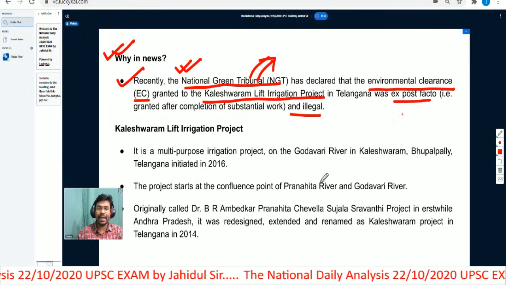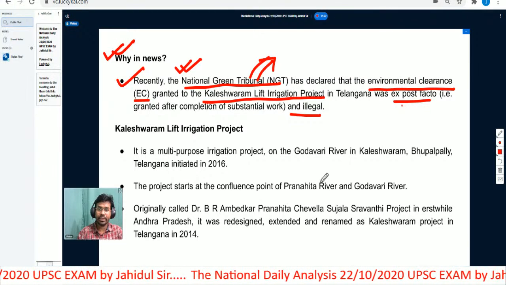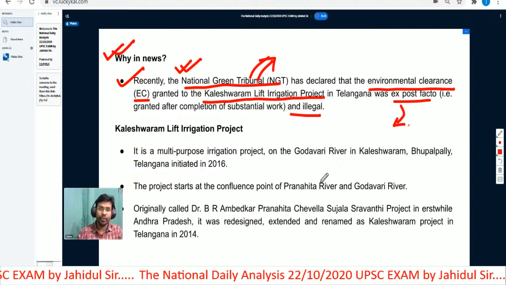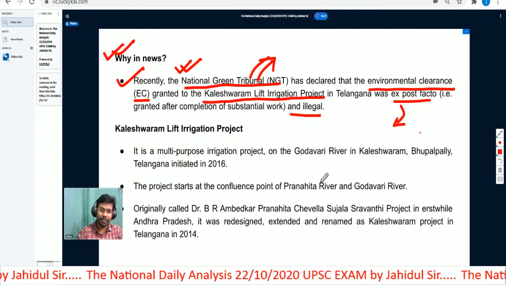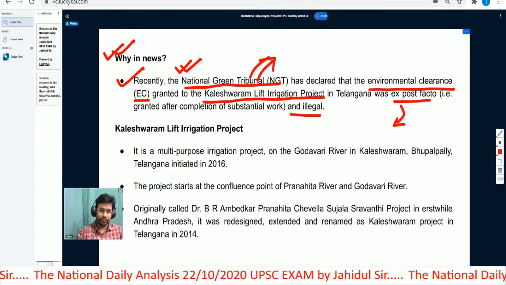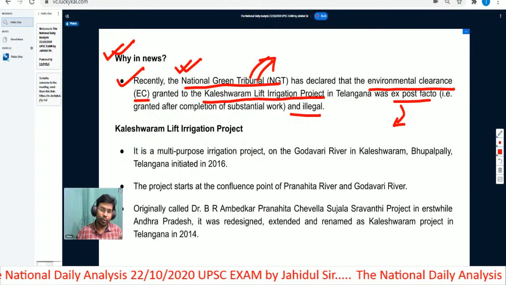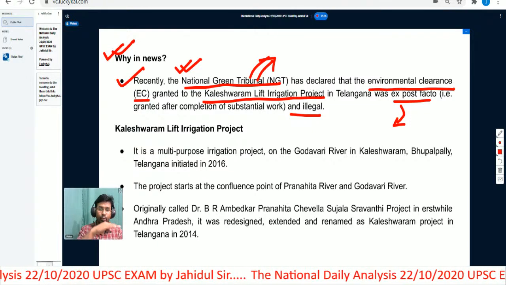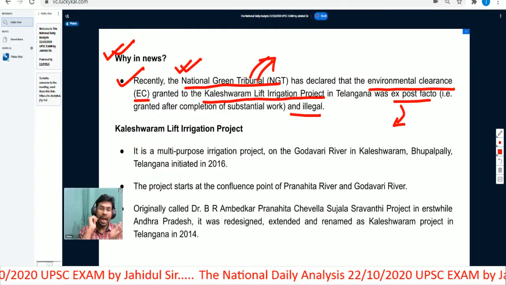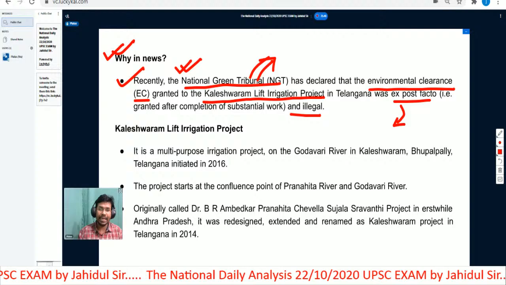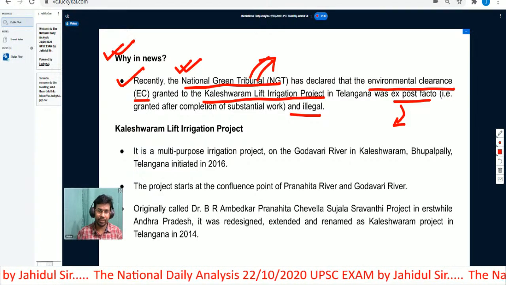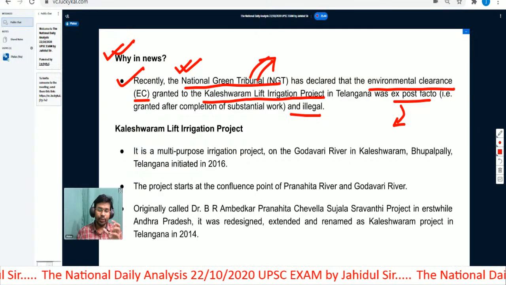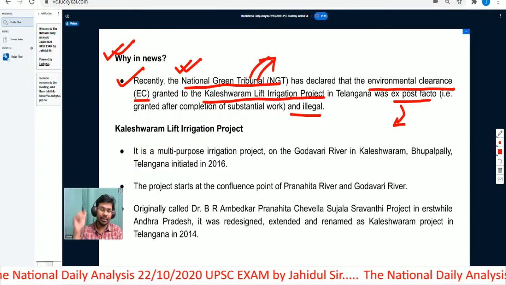were granted ex post facto. We will understand what we mean by ex post facto. Ex post facto simply means the government has already started a project and completed a substantial portion of it. After finishing a substantial portion, they then gave the environmental clearance. That should not be the practice that is followed.